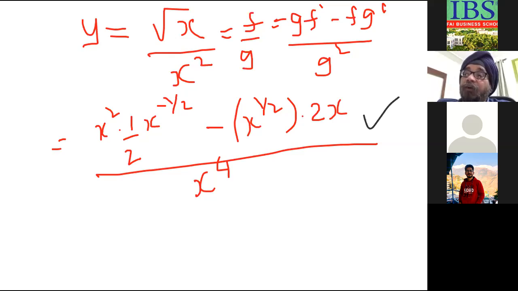Now, one thing more I want to tell you. You must know that using differentiation, you can find the maximum and minimum value of a function.